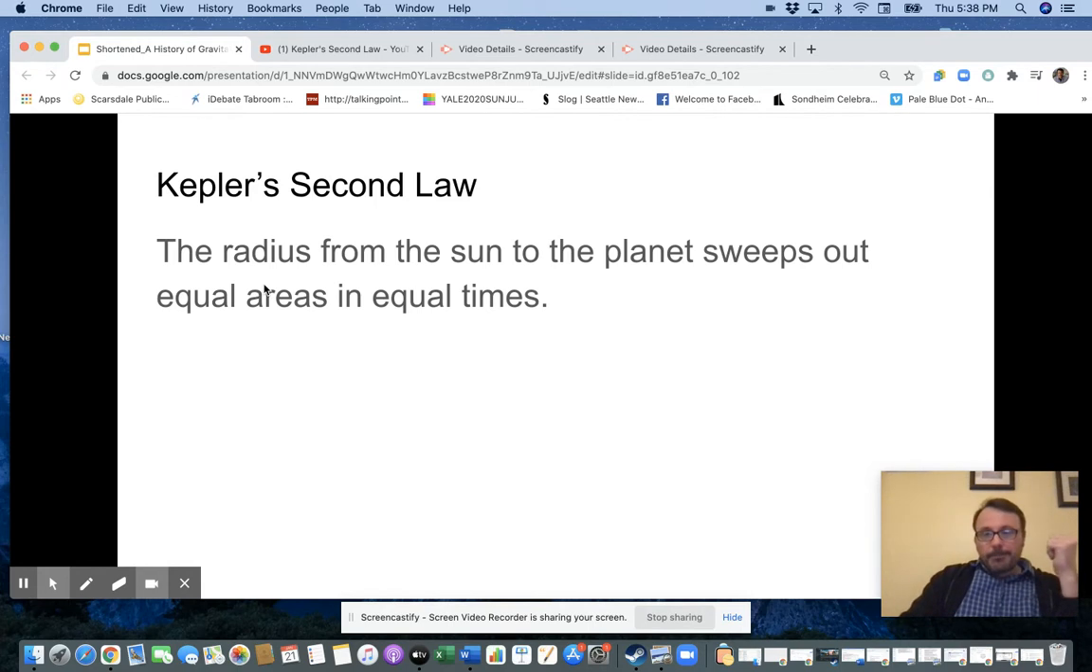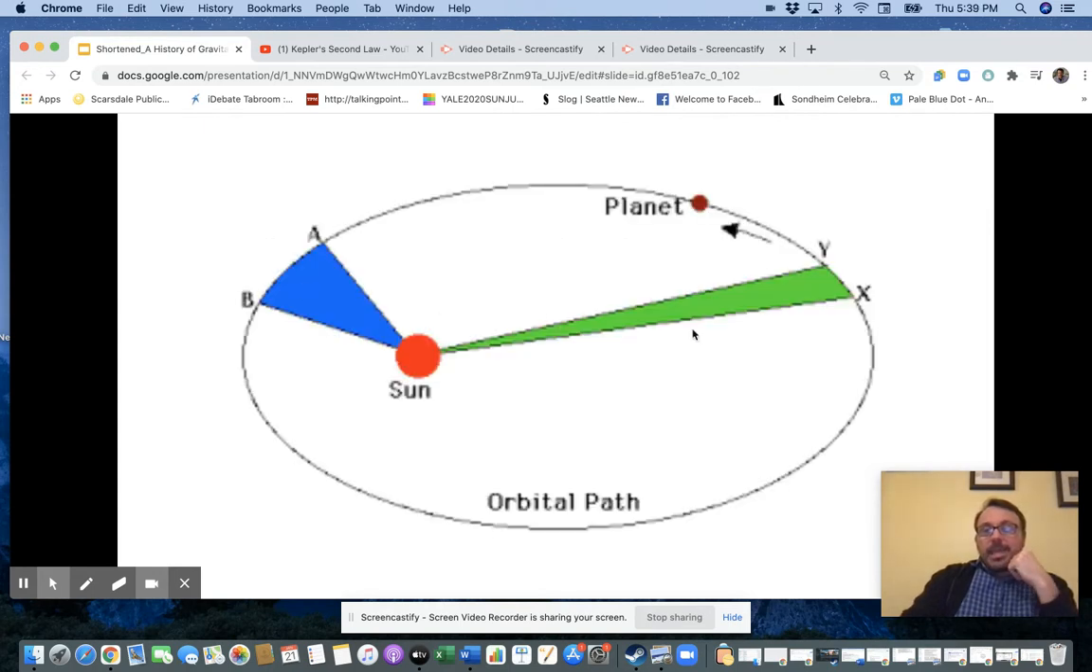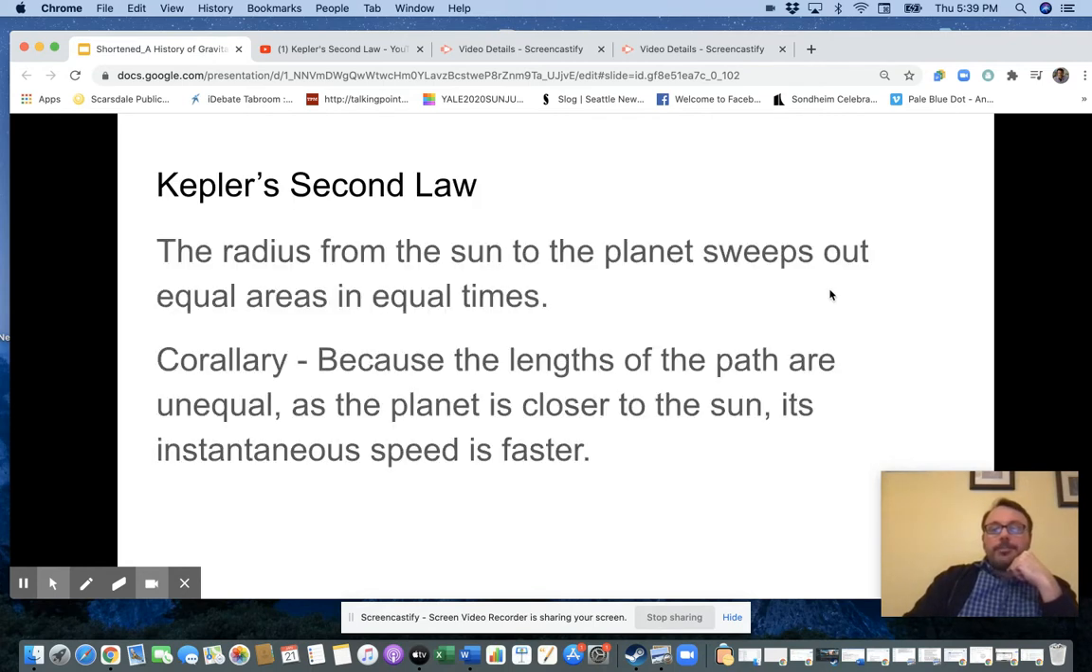But that's not what's important. What's important is what that means. If these two areas are equal, that means the time from A to B is equal to the time from X to Y. But notice here, A to B is a longer distance than X to Y. But these two times are equal. That must mean that the planet is moving faster here than it is there, which is the corollary to Kepler's second law, which is because the lengths of the path are unequal, as the planet is closer to the sun, its instantaneous speed is faster. So the closer it is to the sun, the faster it goes. So that means it's going fastest at the perihelion point and slowest at the aphelion point.